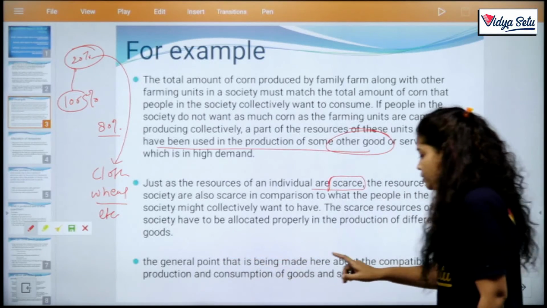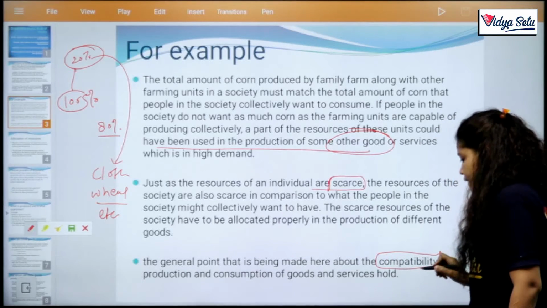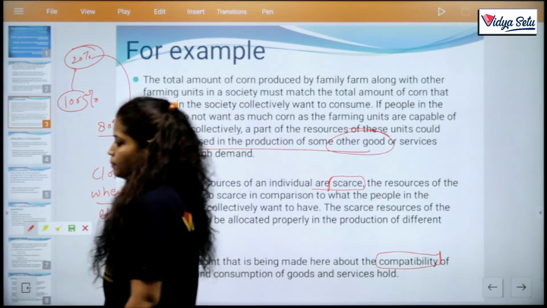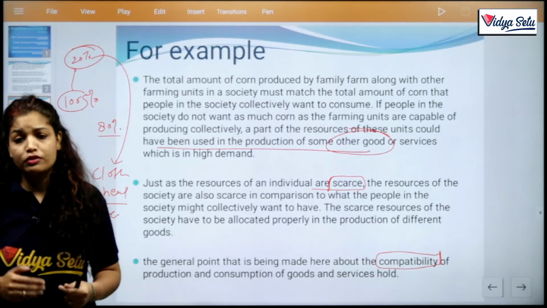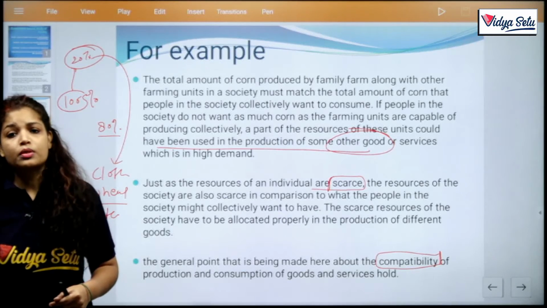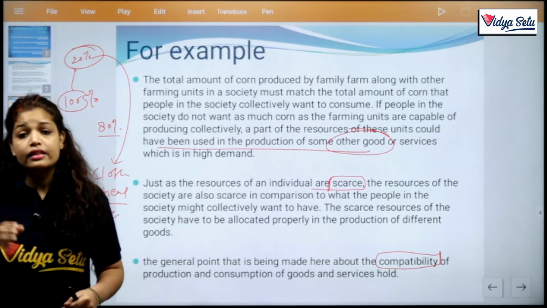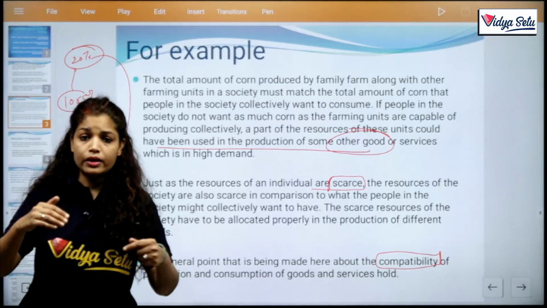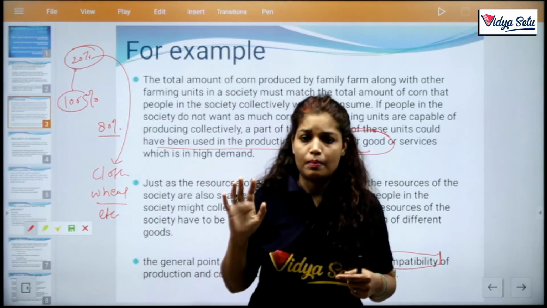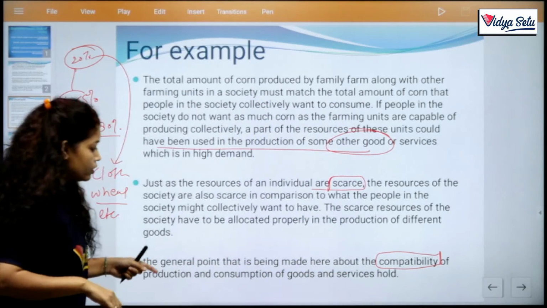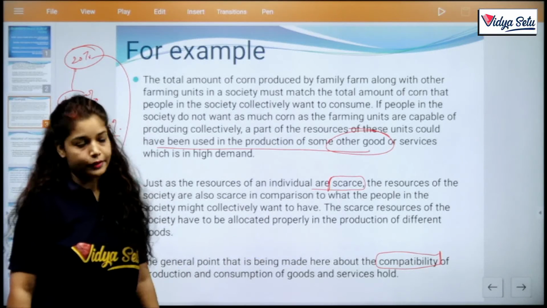The general point being made here is about the compatibility, the word is compatibility, of production and consumption. We need compatibility between production and consumption. If you produce more, but there is little consumption compared to your production, then the extra amount you produce, using those resources, goes to wastage. Clear? So we need to find out the compatibility between production and consumption of goods and services as a whole. Clear?